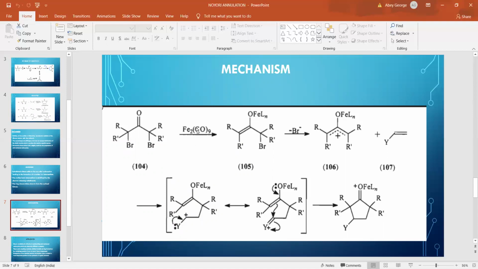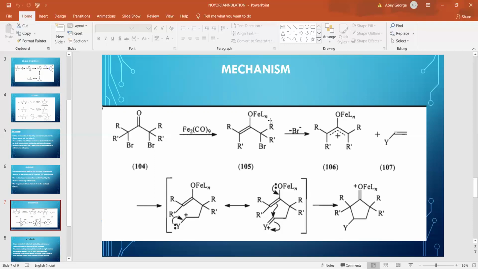In the presence of this catalyst, this ketone undergoes a 2-electron reduction, or this zero-valent iron donates 2 electrons to this carbon, and that will facilitate the removal of bromine as Br minus, and a negative charge is developed on this carbon, which leads to the formation of an enolate.